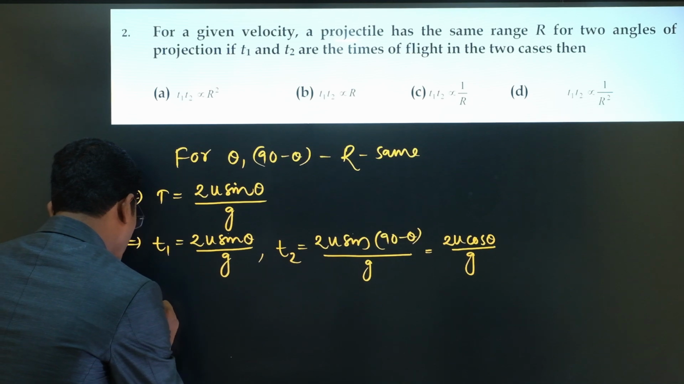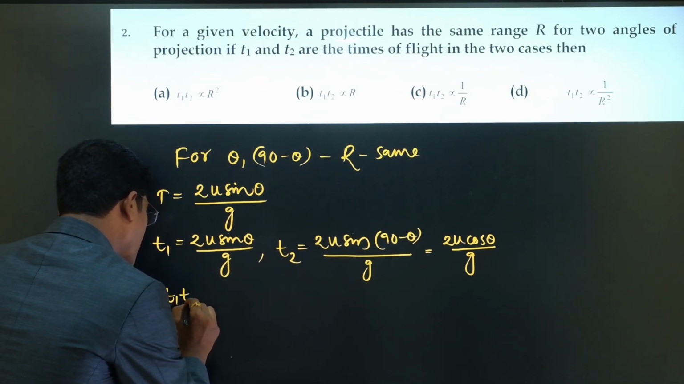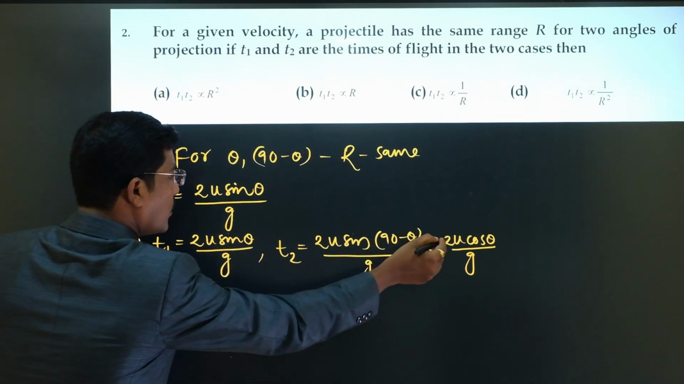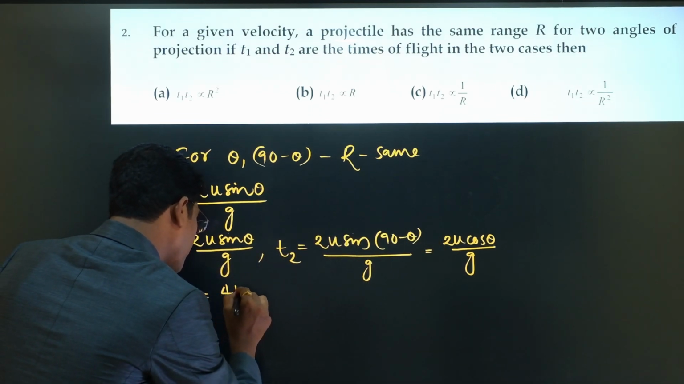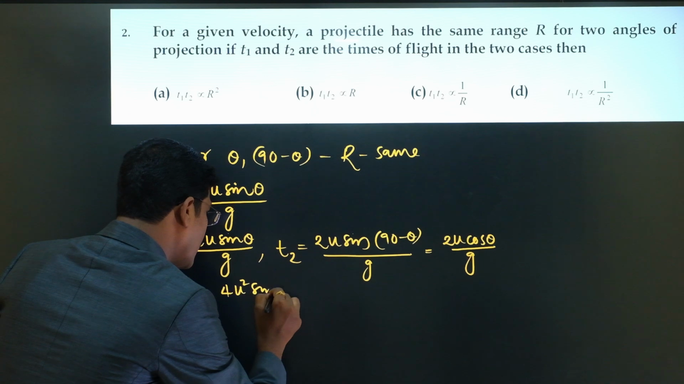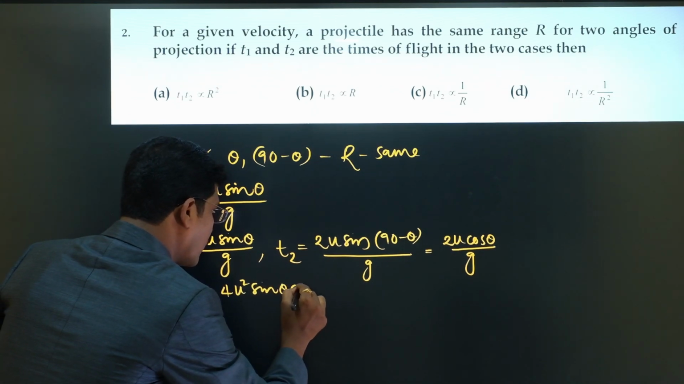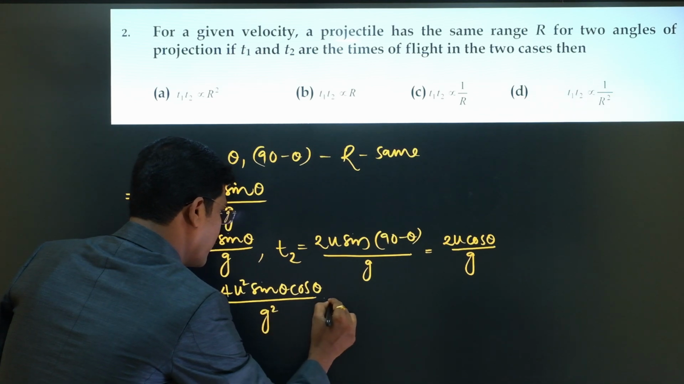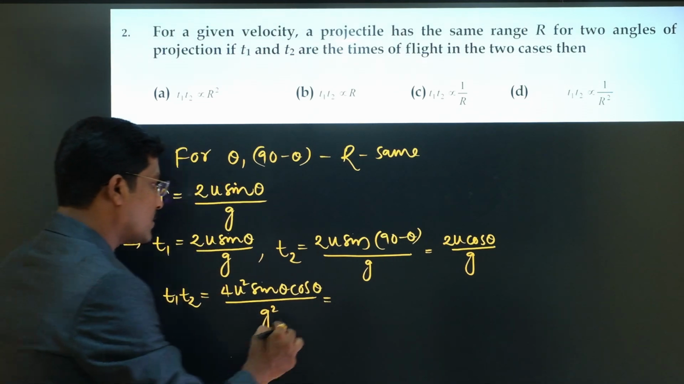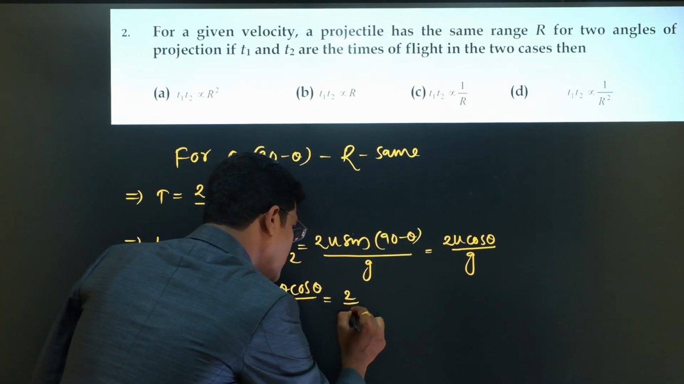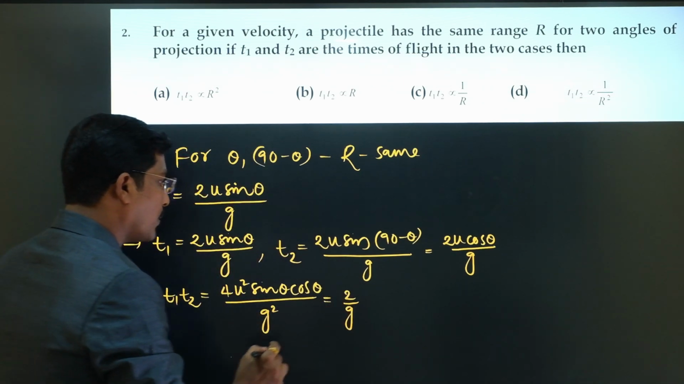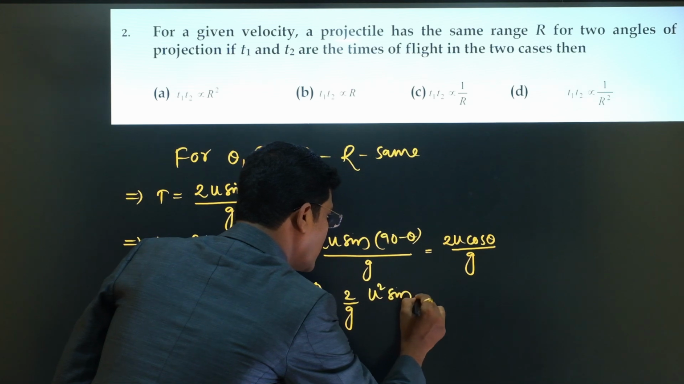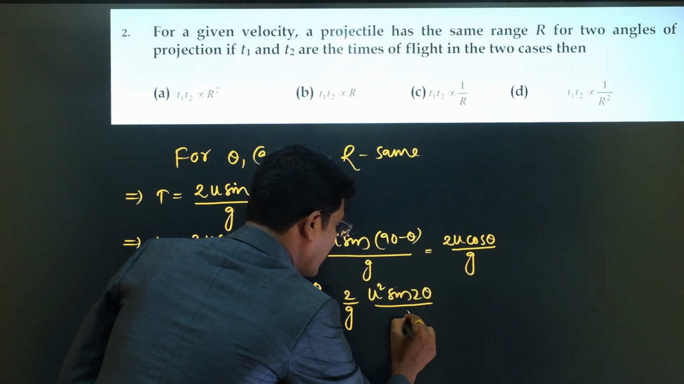Right, now I am doing t1 into t2. Then what will you get? 2u into 2u, 4u square sin theta cos theta by g square. It can be written as, I am taking 2 by g as common. From this you will get u square sin 2 theta by g.